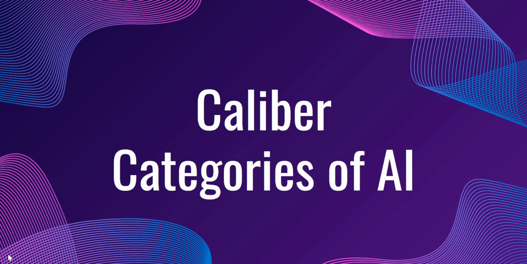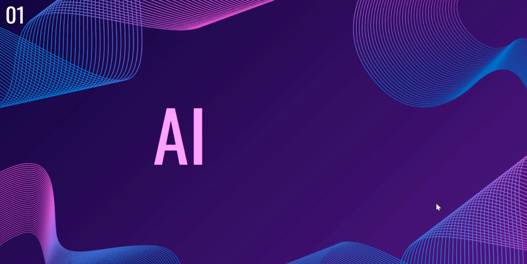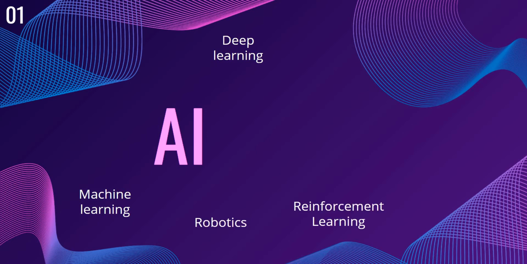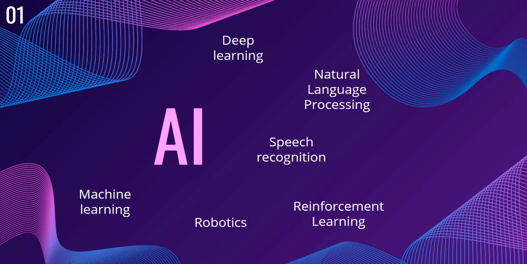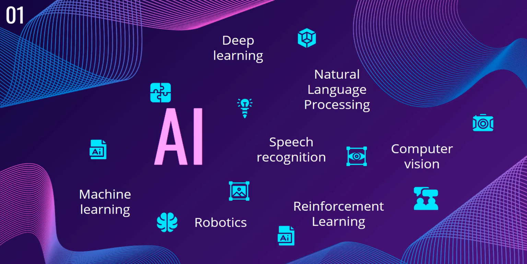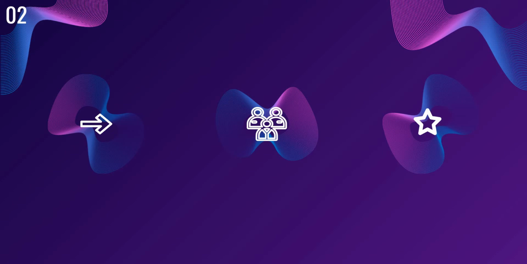Hey, today we're going to be talking about the caliber categories of AI. Before that, we must remember that AI is a really broad topic. It scales from calculators to self-driving cars to something even bigger. Under AI, we have machine learning, deep learning, robotics, reinforcement learning, speech recognition, natural language processing, computer vision, and so much more. However, on the basis of its caliber, we can divide them into a few critical categories that are